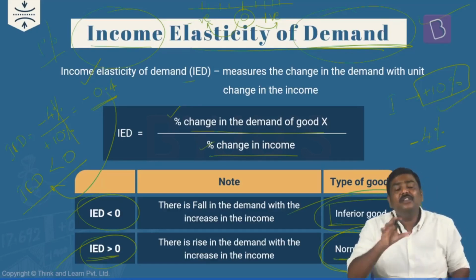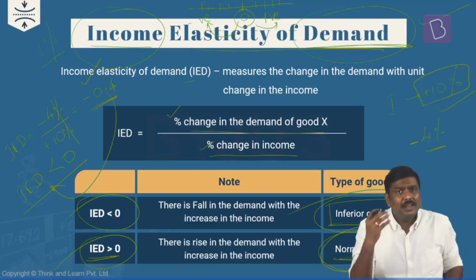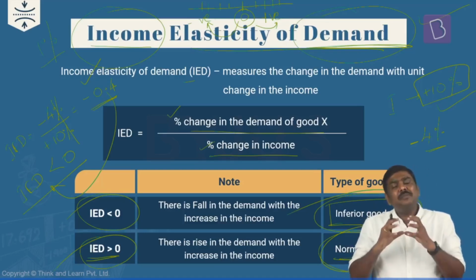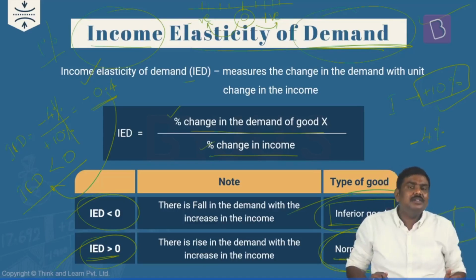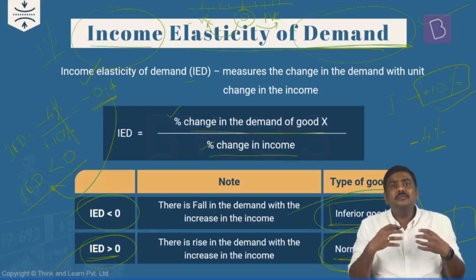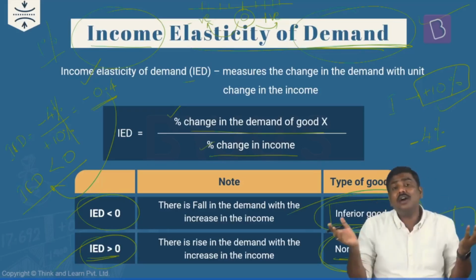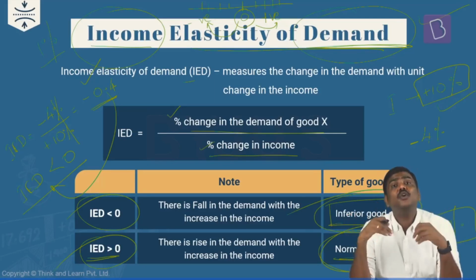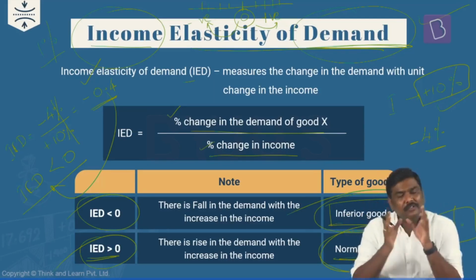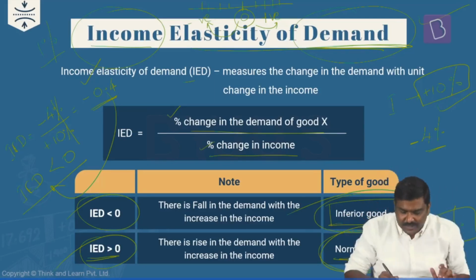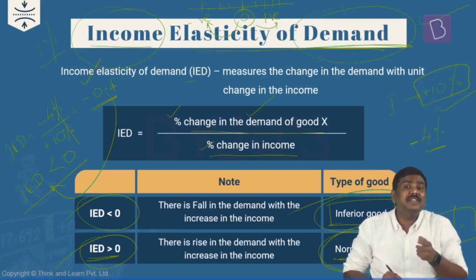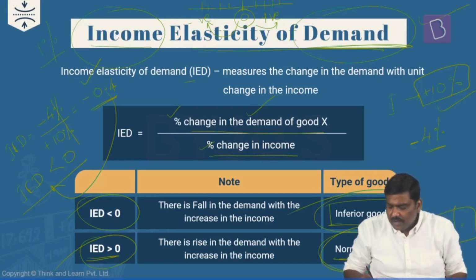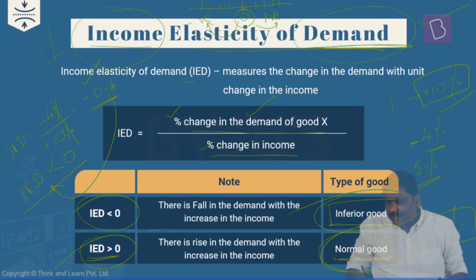I have given an example of an inferior good. What about the normal good? Let's say, for example, the income of a particular person increases by 20%. As a result of this, he will start consuming more and more of basmati rice, or more and more quality foods in the market. And when he starts consuming more, can I simply say that the demand will also increase? So let's say the demand for basmati rice increases by, let's say, 5%, or let's say by 10%.